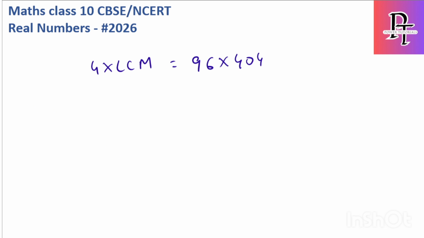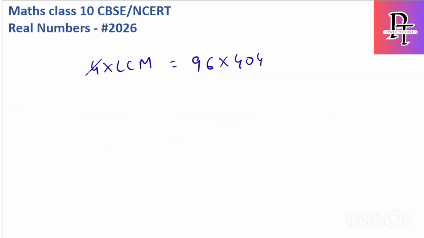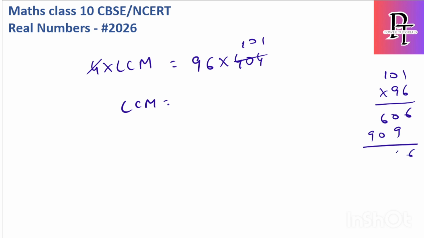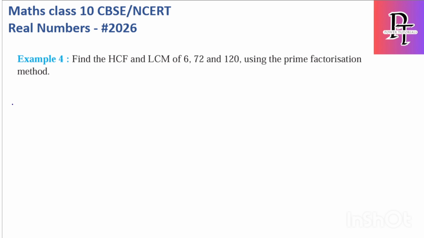Okay, let's continue. So here we have 4 into LCM. So 4 into 101, hence LCM becomes 101 into 96. 606, 909, so 9696. So the LCM of these numbers is 9696. Okay, next move to the next one.